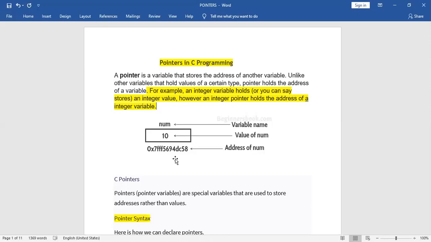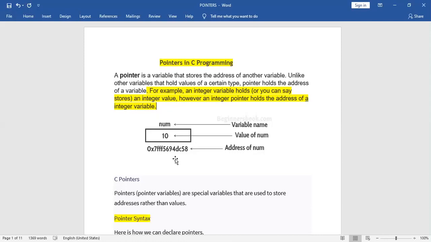For example, if we are living in a house, our house has an address which helps other people to find our house. The same way, the value of a variable is stored in some memory address which helps the C program to find the value where it is needed. I'm repeating: we are living in our house and every house has its address.